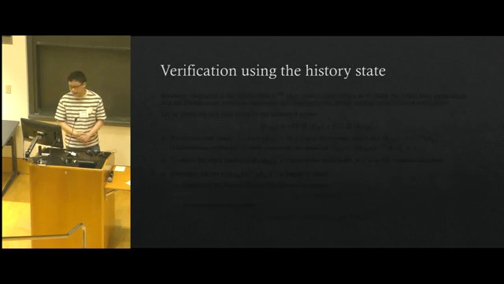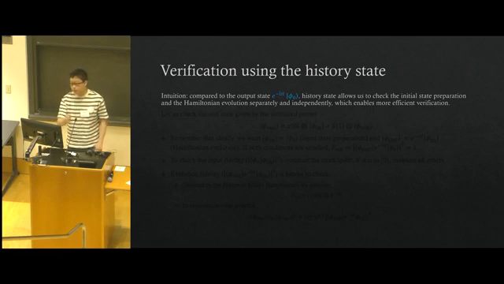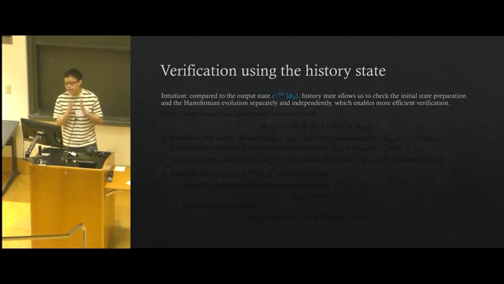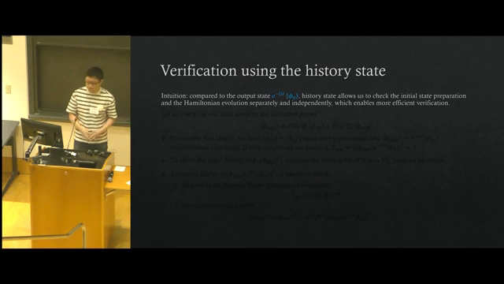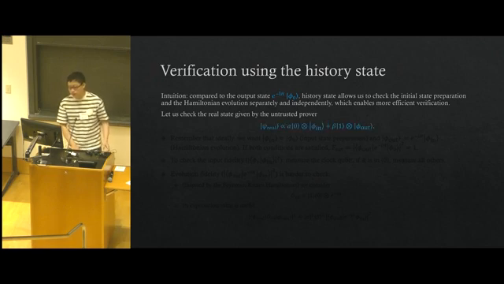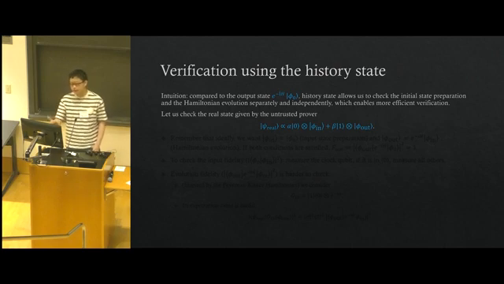Okay, so now let's see why this history state is useful and how we can use it to do the verification. The intuition of using the history state is that, compared to just being given the output state, the history state allows us to check the initial state preparation and Hamiltonian evolution separately and independently, which enables more efficient verification. All right, so let's look at the real state that may be given by the untrusted prover. We know that the prover is untrusted, so he might be giving any arbitrary states. And here we are just focusing on the example of pure states. Actually, our result will also apply to mixed states.